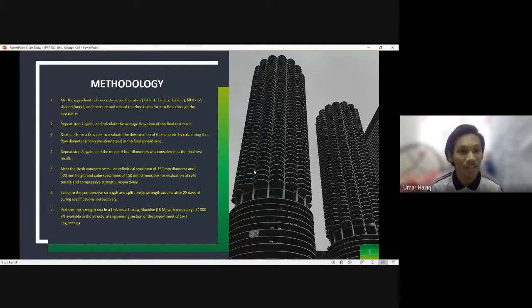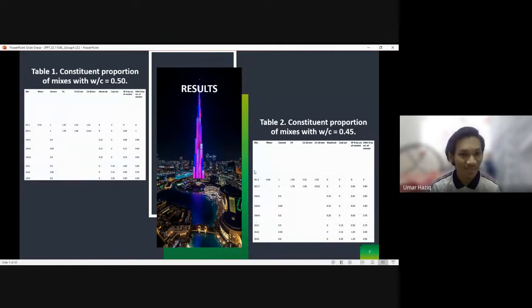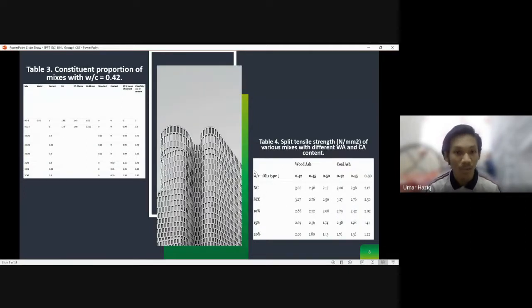Next, this is basically the methodology of this research. Next. For the results, we have three tables about constituent proportions of mixes with different water to cement ratios, basically 0.5, 0.45, and 0.42. Table number 4 is about split tensile strength of various mixes with different WA and CA content.